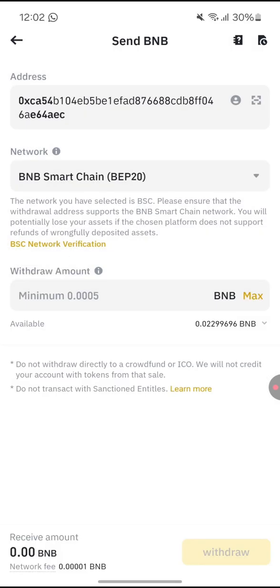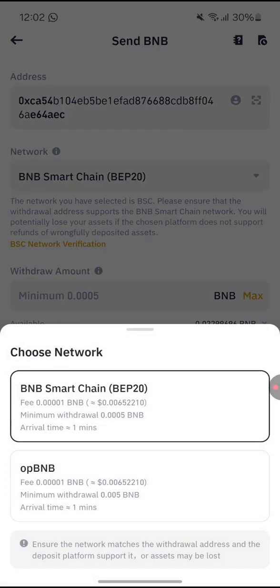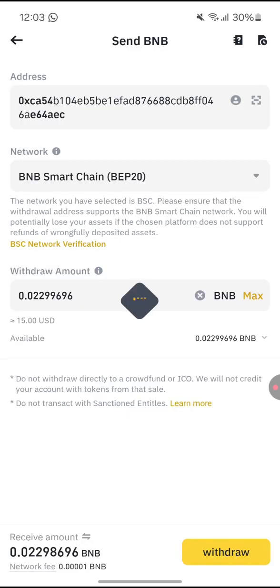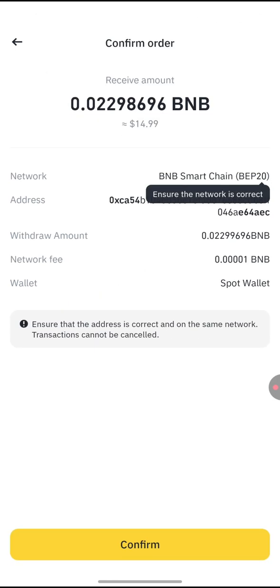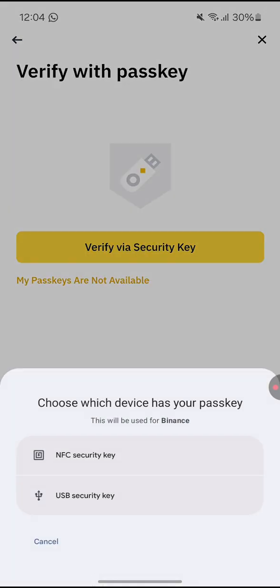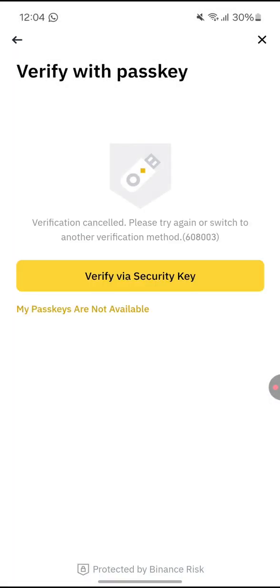So that is it. We need to now choose BNB. Yes, you can see that there are two options for you to choose: either OPBNB or BNB. But right now, make sure you choose BEP20, which is Smart Chain BEP20. Make sure you are very careful. Yes, so just click on withdraw. Click on confirm. So we need to verify our withdrawal.